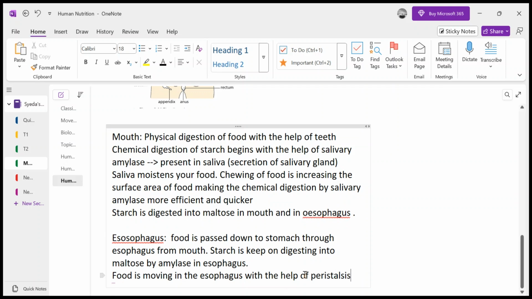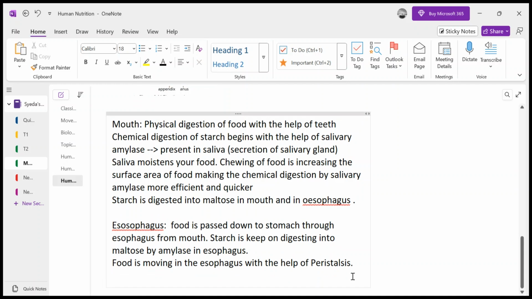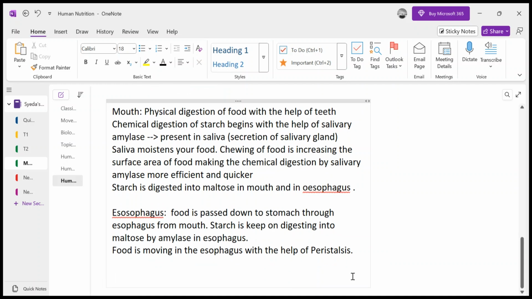Peristalsis is the wave-like muscular movement of the muscles of the alimentary canal's wall, which helps the food to push forward. We will be discussing in detail later what peristalsis is. First of all, we are discussing the functions of the different organs associated with the digestive system.